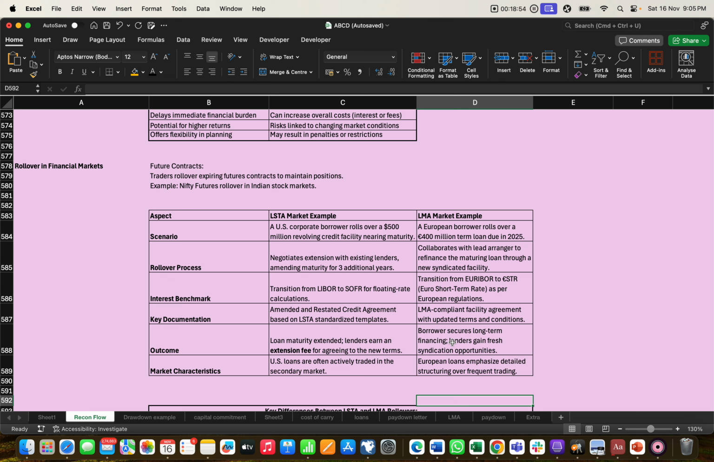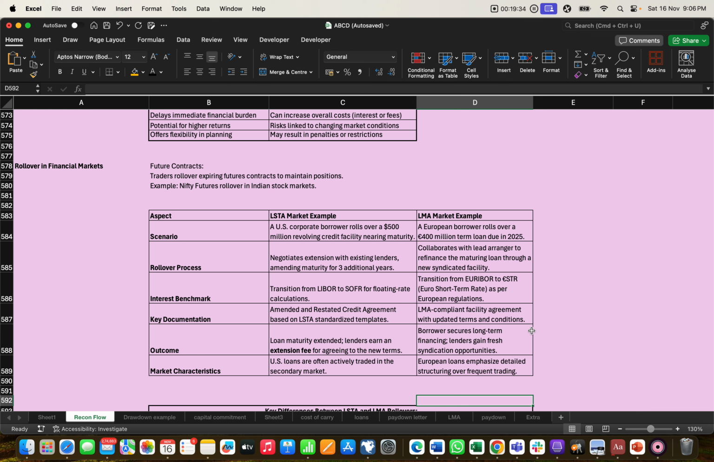Same here. Our outcome: loan maturity outcome, lender earns extensive fee for agreeing to the new term. So what I was talking about before, what the borrower is losing is the fee. The lender will not directly give an additional amount of a loan and combine it with the old loan, so he also gets a benefit. The lender will charge extensive fees regarding this rollover. Okay. So the borrower gets long term financing and a fresh syndicate opportunity. So both the LMA market and the LSTA market charge accordingly.